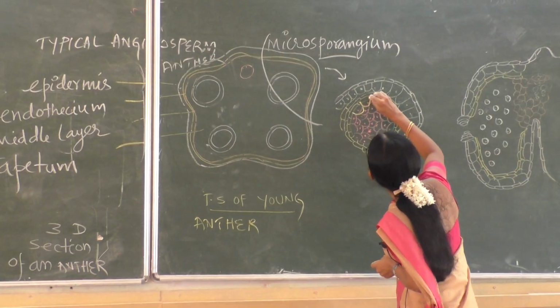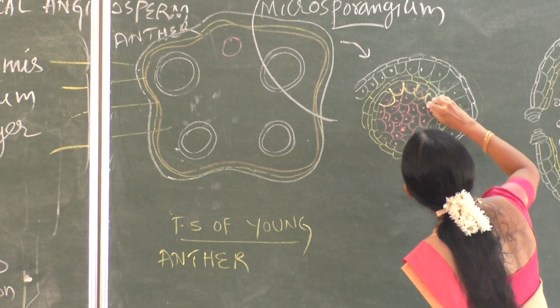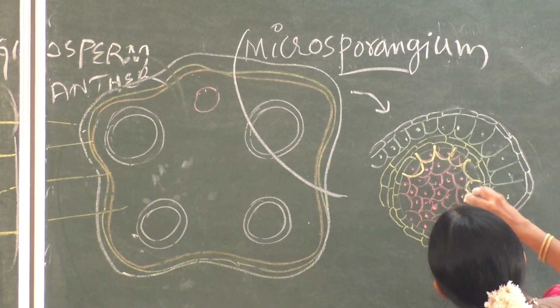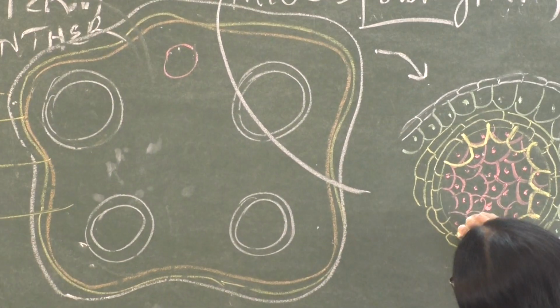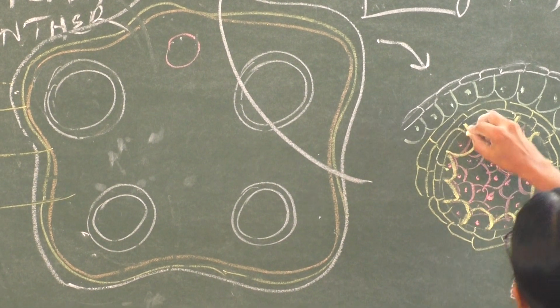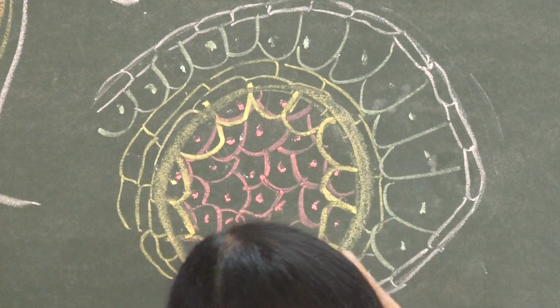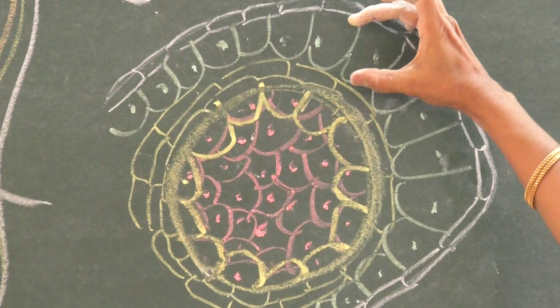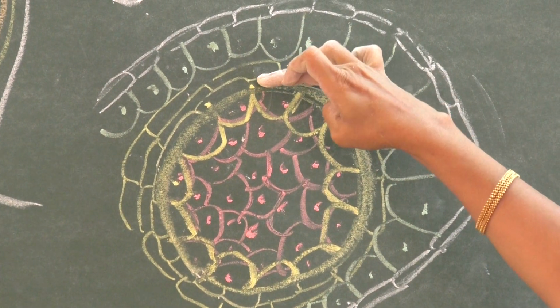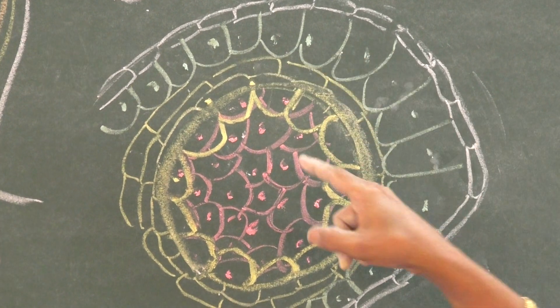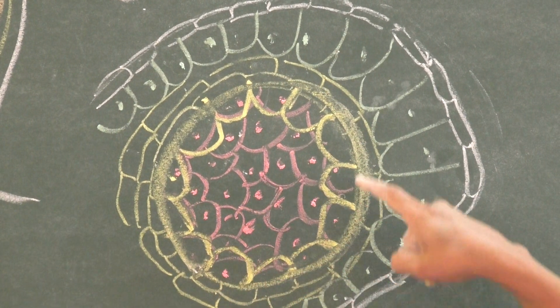This is the tapetum. Epidermis, endothecium, middle layer of 2 to 3 layers of cells, and this is the tapetum.